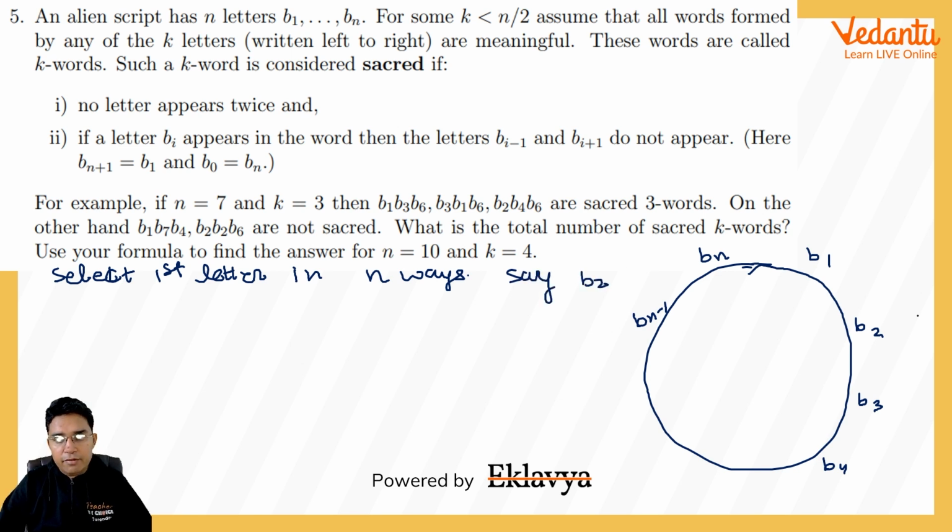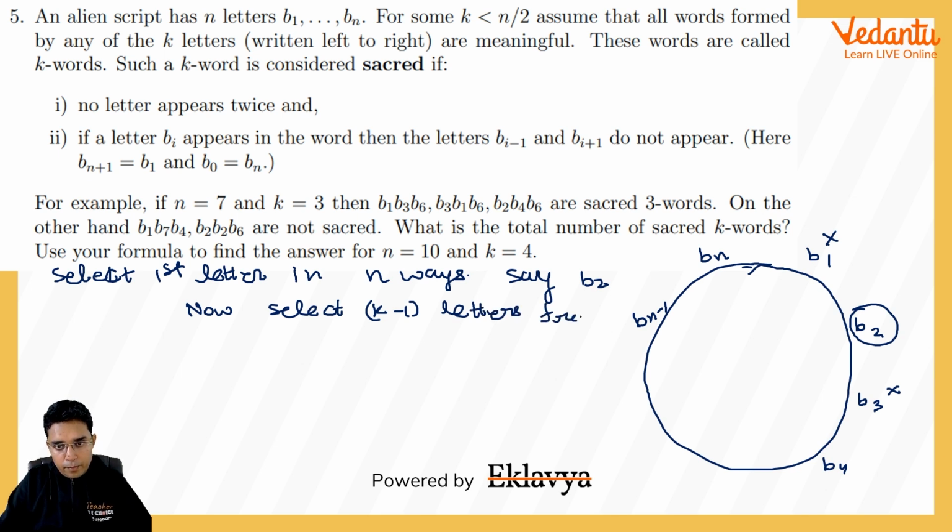It could have been anyone, so let us say it is B2. So if B2 is selected, and because of this condition B1 will not be selected and B3 will not be selected. Okay, now we have to select remaining k minus 1 letters from which letters? I think B4, B5 and so on, Bn minus 1, Bn.